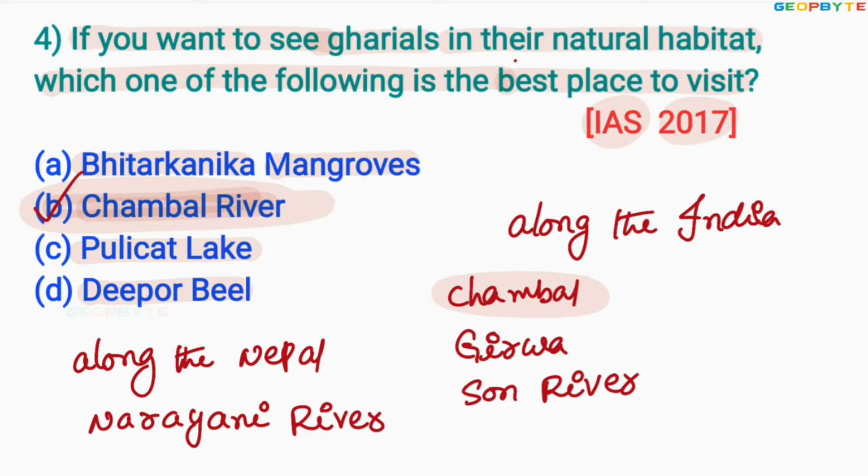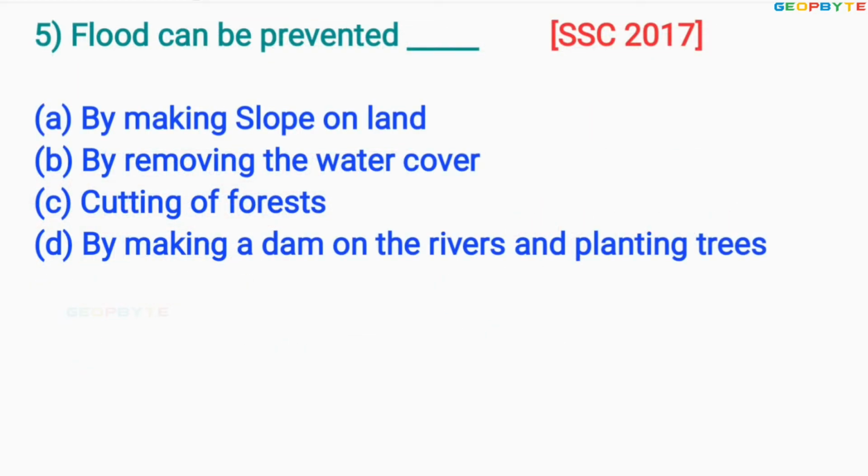Similarly, let us move to the fifth one. Look at the fifth question, asked in 2017 for SSC exam, like this. Flood can be prevented: option A by making slope on land, option B by removing the water cover, option C cutting off forest, option D by making a dam on the rivers and planting trees.